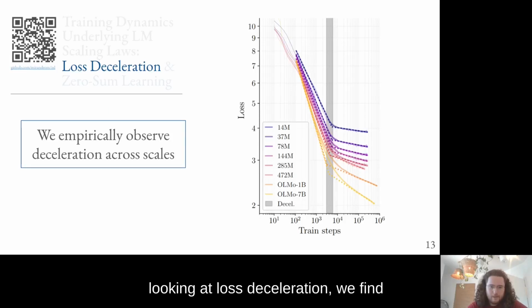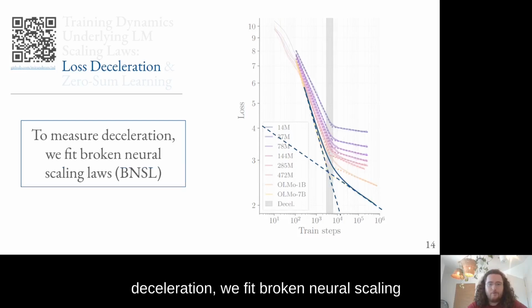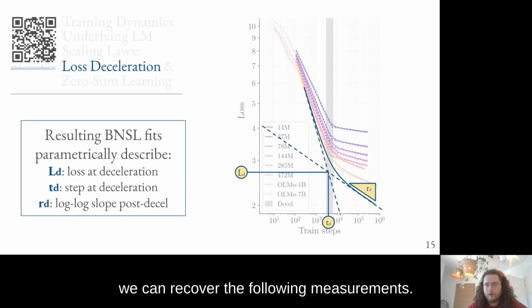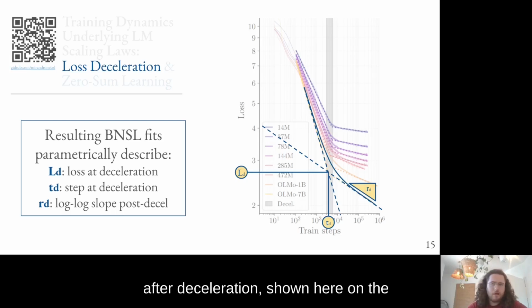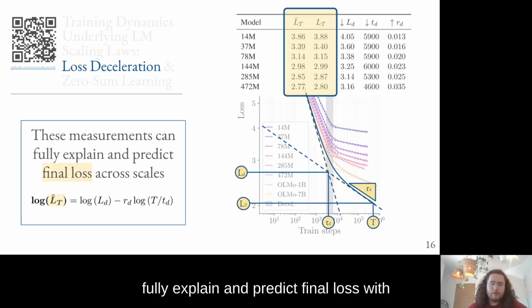First, looking at loss deceleration, we find empirically that deceleration occurs consistently across scales from 14 million to 7 billion parameter models. To measure deceleration, we fit broken neural scaling laws, or BNSL. These parametrically capture and describe the piecewise linearity of deceleration. In particular, we can recover the following measurements: LD, loss at deceleration; TD, step at deceleration; and RD, the log-log slope after deceleration, shown here on the right. From these measurements, we can fully explain and predict final loss with high accuracy across scales.